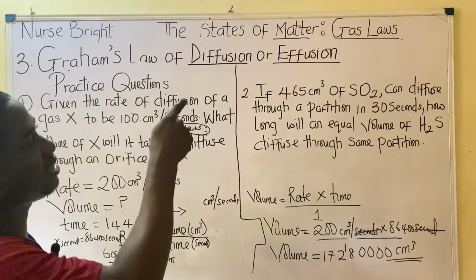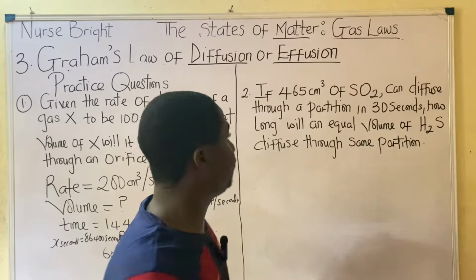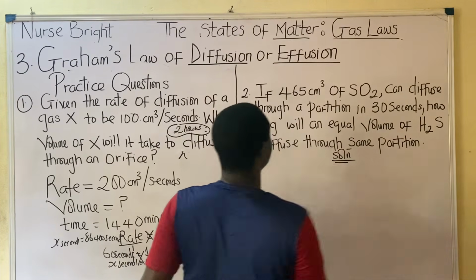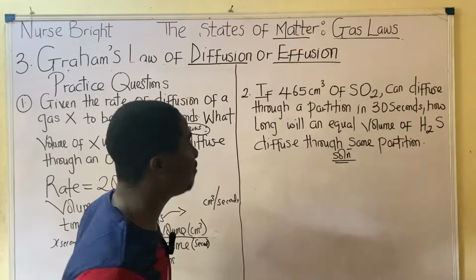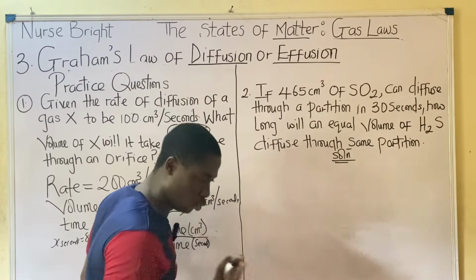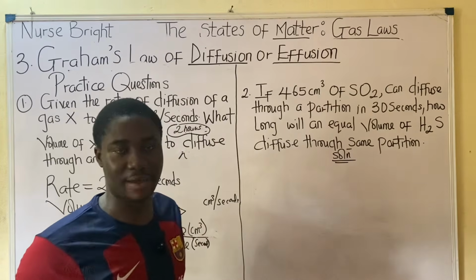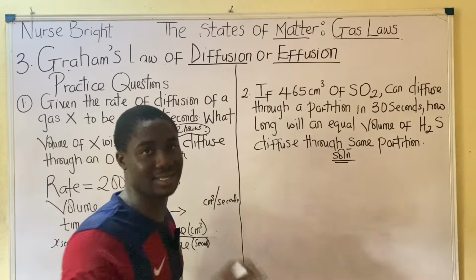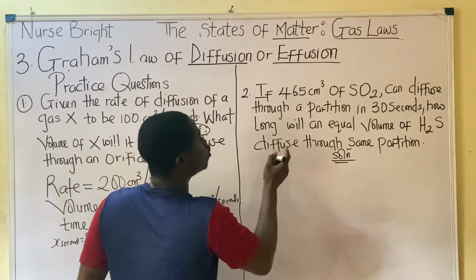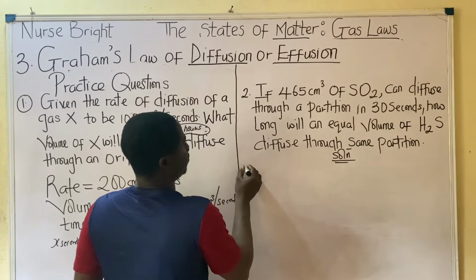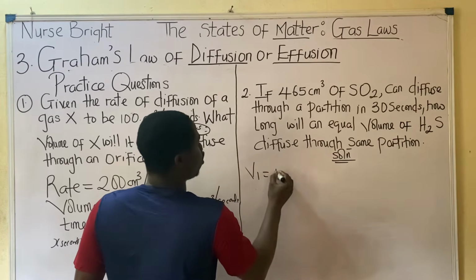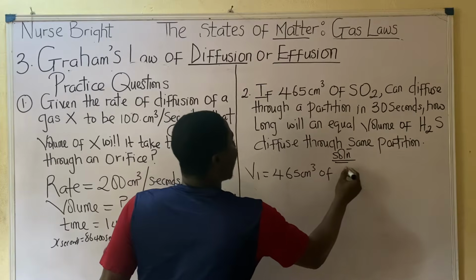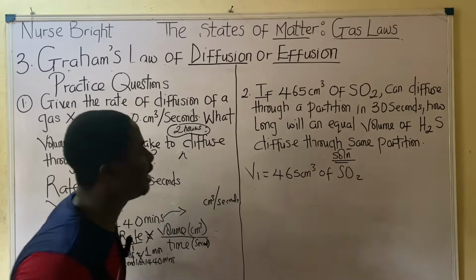Okay, so let's get into the next practice example. Okay guys, moving further, let's solve this question together. It's extremely easy. It says, if 465 centimeter cube of SO2... In this Graham's law of diffusion, majorly we deal with 2 gases. Okay, just note it. We deal with how many gases? 2 gases. So this was my first volume: 465 centimeter cube, of which gas? SO2. Have that in mind.